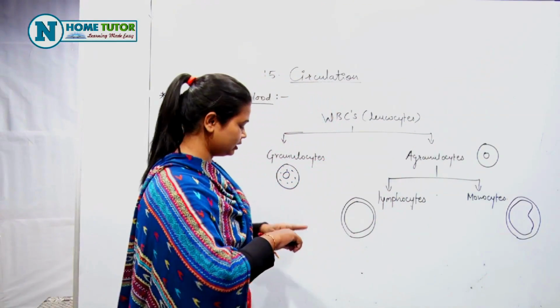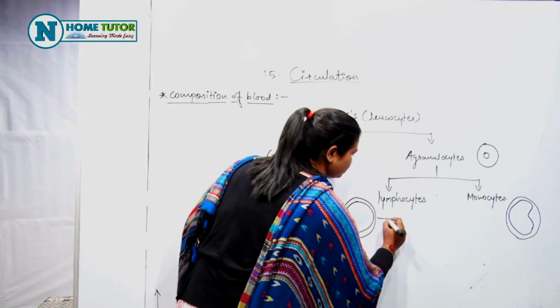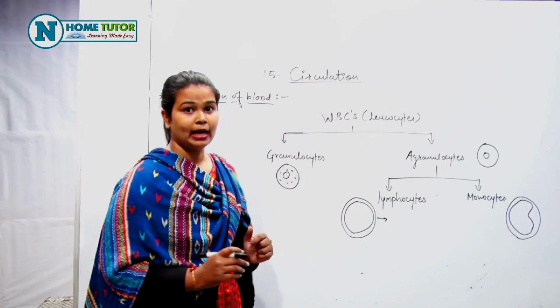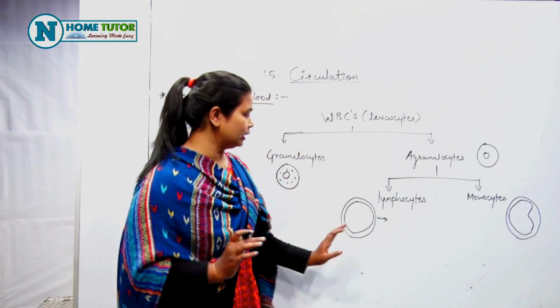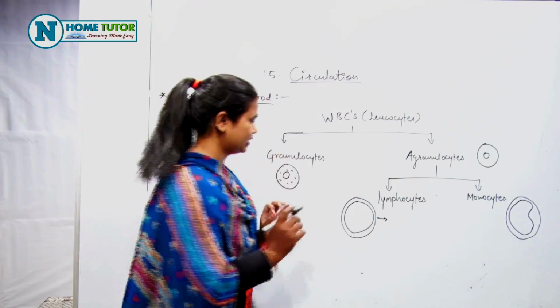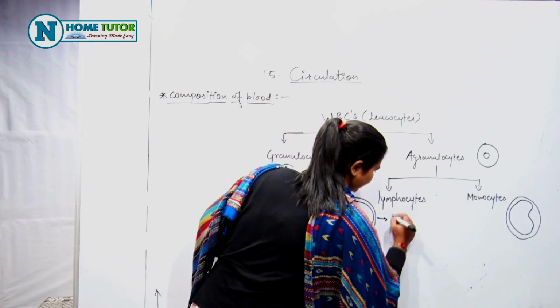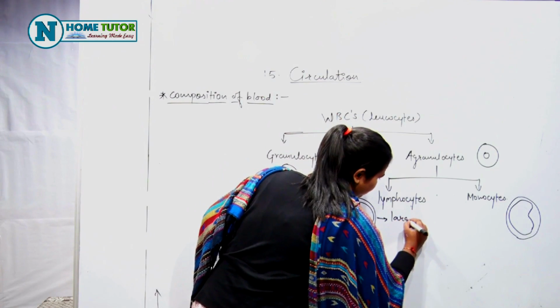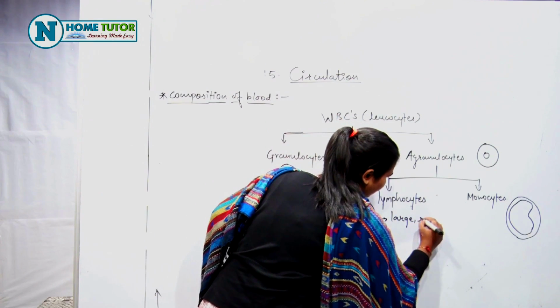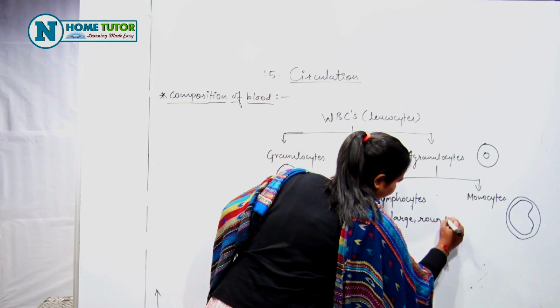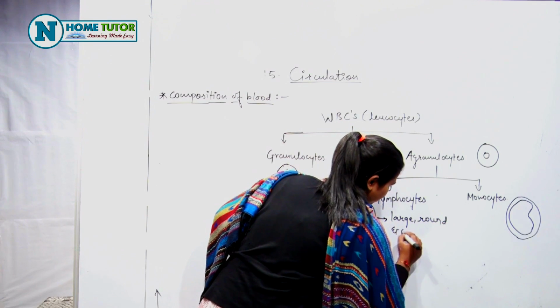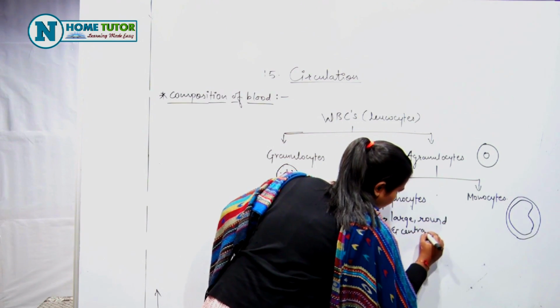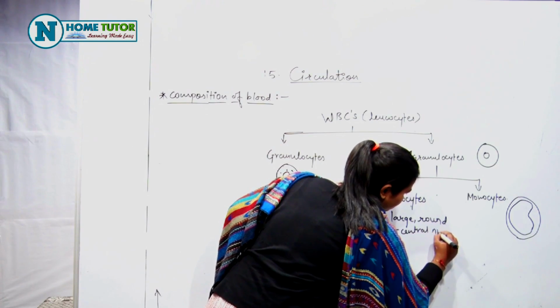Now the difference is lymphocyte has large central nucleus. It is round central nucleus. Lymphocyte has large, round and centrally placed nucleus.